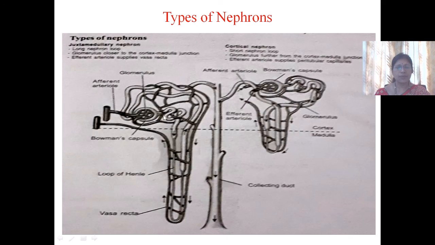So both these nephrons function differently at different times. When the water availability is more, the cortical nephrons become active and maintain the blood volume by producing dilute urine. While in contrast, the juxtamedullary nephrons become active when the water availability is less, and they produce concentrated urine by water retention and thus maintain the blood volume.